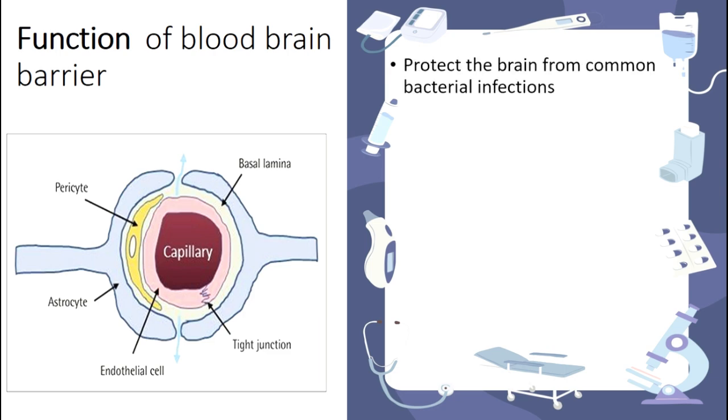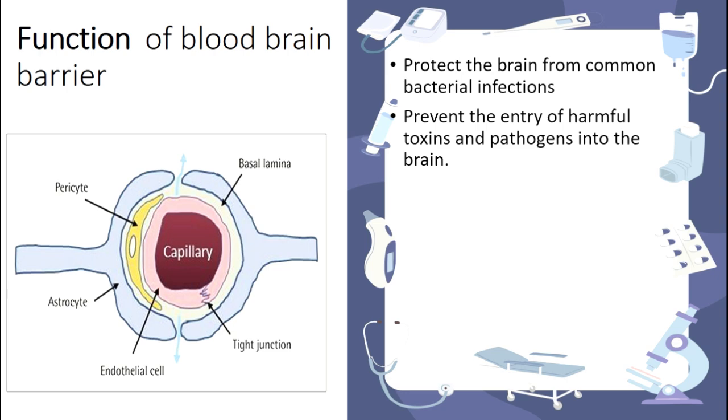So the blood-brain barrier protects the brain from bacterial infections and also helps to prevent the passage of pathogens and harmful toxins, which we have learned already, right? In the general introduction that you can write here. So just remember, functions of all the parts of your body are very important. They are repeatedly asked in most of the question papers. So pharm students, be careful, they are repeatedly asking functions in your exam for 5 marks. So remember the basic general property is the function of the part.